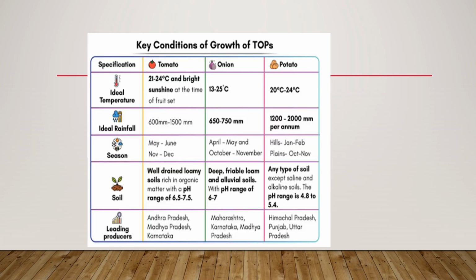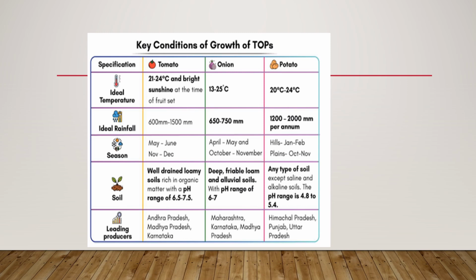Here are a few key conditions for growth of TOPs. What is the ideal temperature required? For tomato, it is 21 to 24 degrees centigrade and bright sunshine at the time of fruit set. About onion, it needs 13 to 25 degrees temperature, and about potato, it needs 20 to 24 degrees centigrade. Ideal rainfall for tomato is 600 millimeter to 1500 millimeter. For onion, it is 650 to 750 millimeter, and for potato, it is 1200 to 2000 millimeter per annum.